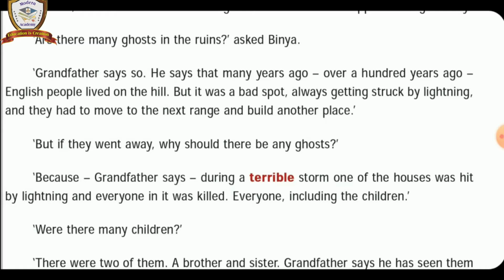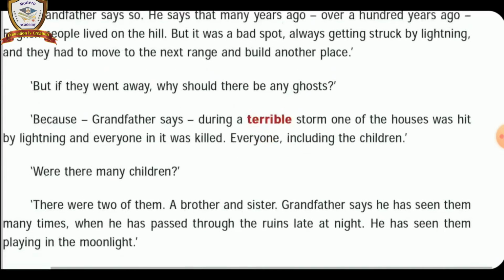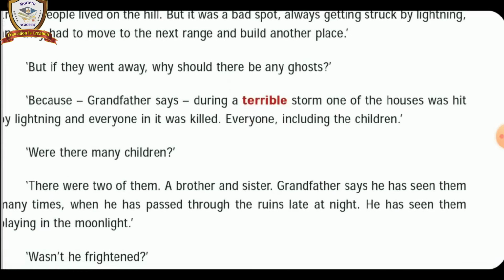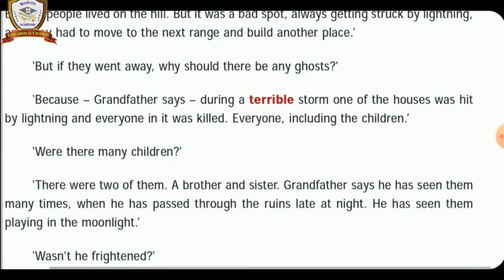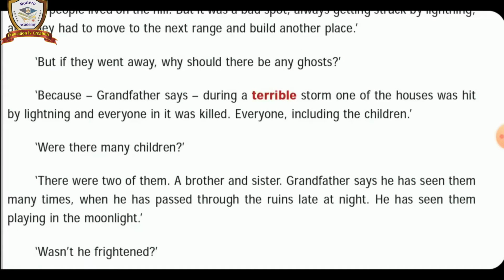Were there many children? She was worried to ask. On hearing the information, Binia was very worried. Binia asked if there were many children. Listen, there were two of them, a brother and sister. Grandfather says he has seen them many times when he has passed through the ruins late at night. He has seen them playing in the moonlight.